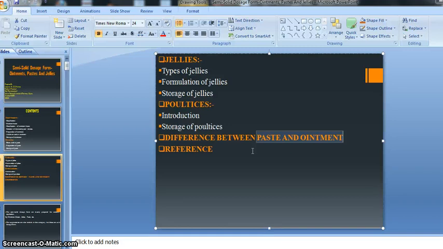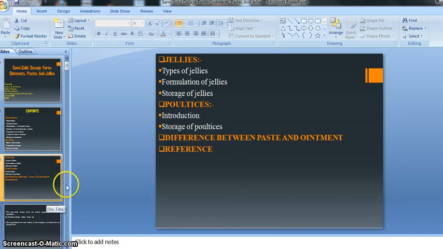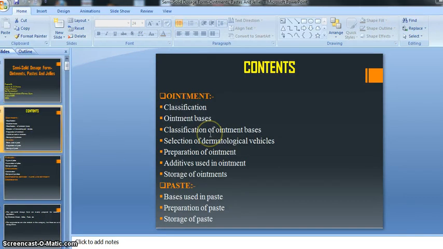All topics we will cover one by one. This kind of topics we will discuss in our new chapter, that is semi-solid dosage form.